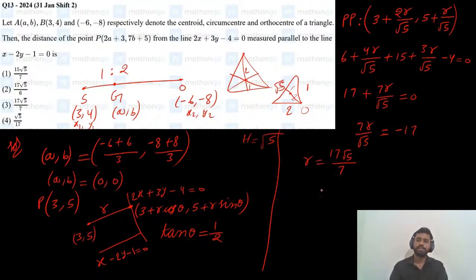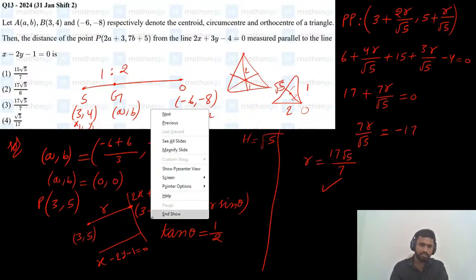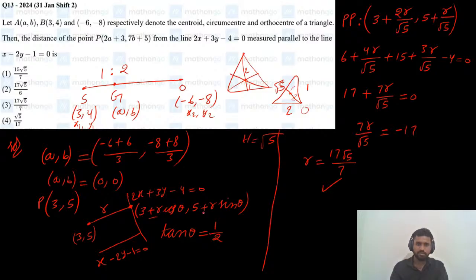Since distance cannot be negative, we take it in the positive direction, because the parametric point can be taken as 3 plus or minus r cos theta, 5 plus or minus r sin theta, in both directions. So 17 root 5 divided by 7 is the correct answer for this question, which is option 3. Any doubts in this question? Parametric points we can consider as plus or minus. Let me explain the concept here.